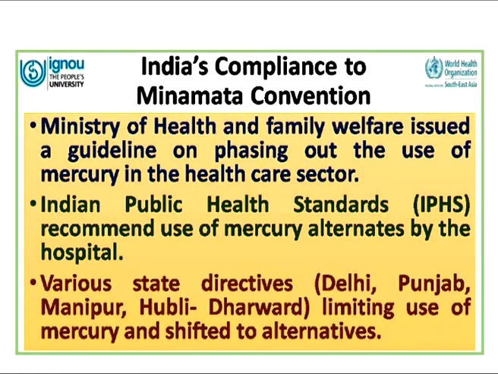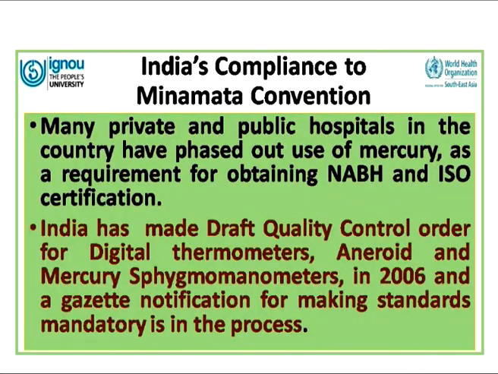The Ministry of Health and Family Welfare has issued a guideline on phasing out the use of mercury in the healthcare sector. There are Indian public health standards which recommend the use of mercury alternatives by hospitals. Digital thermometer is one such example. And there are various state directives which limit the use of mercury and have shifted to alternatives. Many private and public hospitals in the country have phased out the use of mercury as a requirement for obtaining NABH and ISO certification. They are not given these certifications till they phase out the mercury.